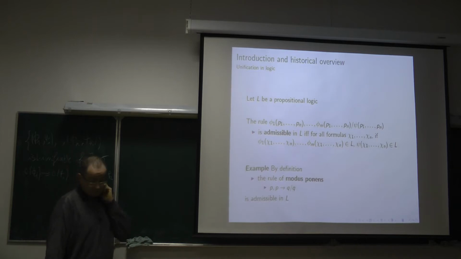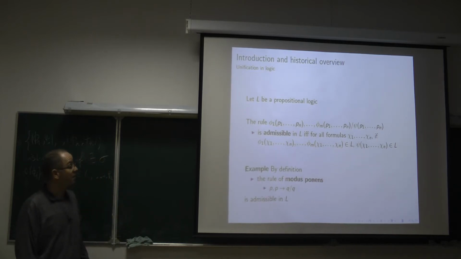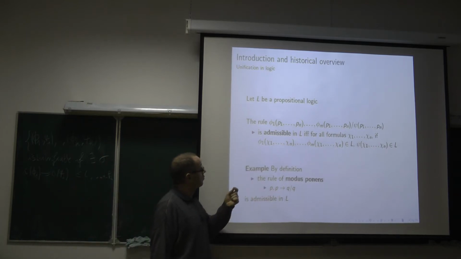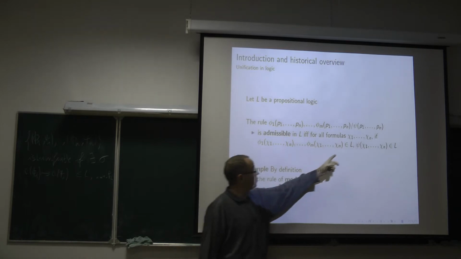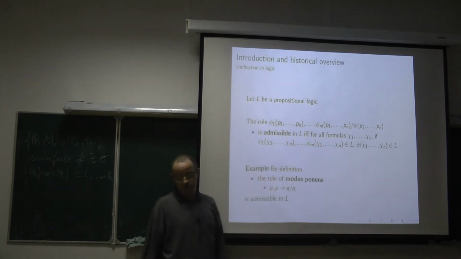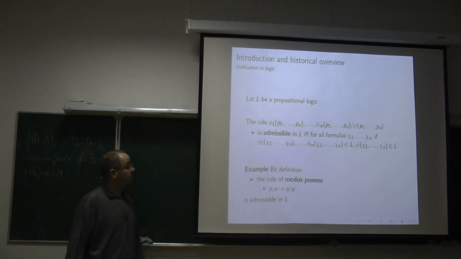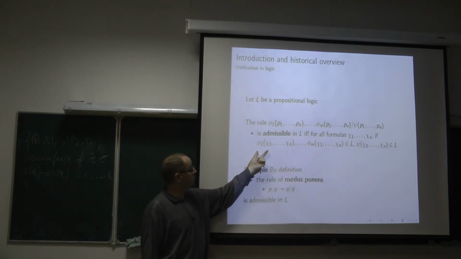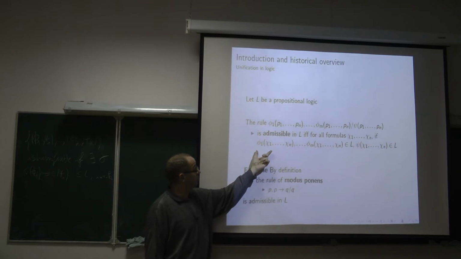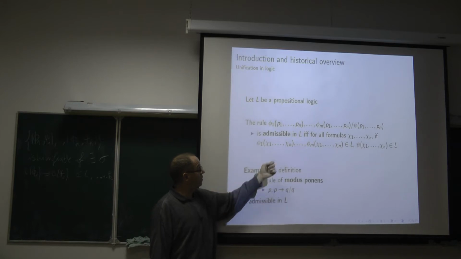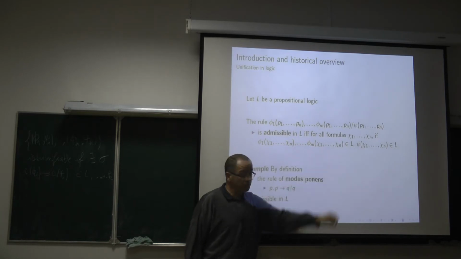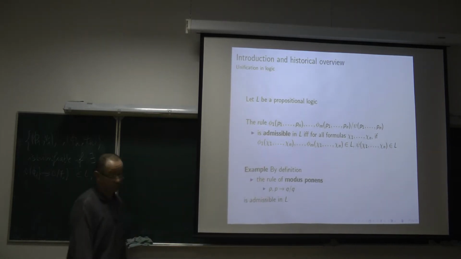Within the context of a propositional logic L, such a rule is admissible if, for all possible ways to replace the variables, so for all formulas that will replace the variables p1 to pn, if the hypotheses of the rule, after we apply this substitution, belong to the logic, then the corresponding instance of psi belongs also to the logic.